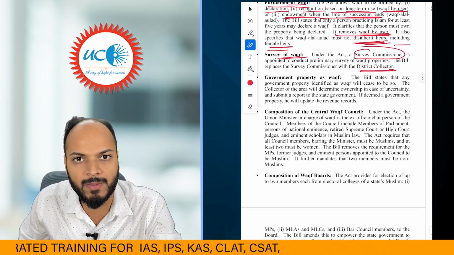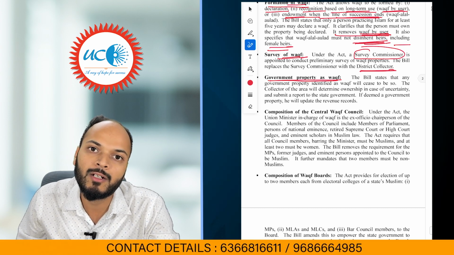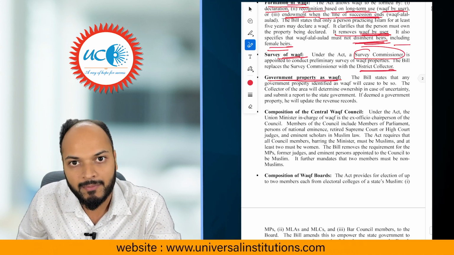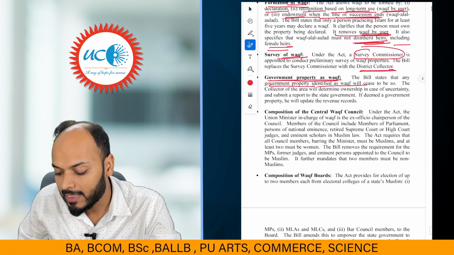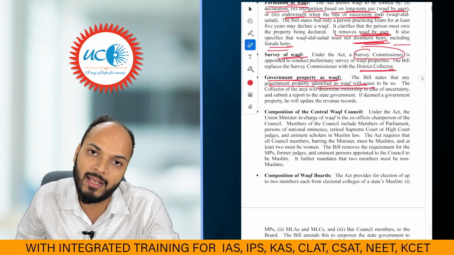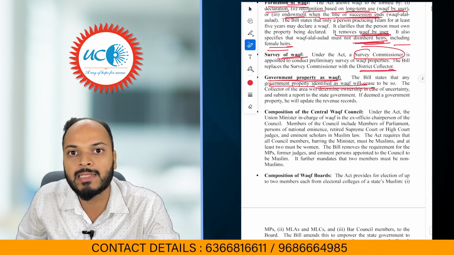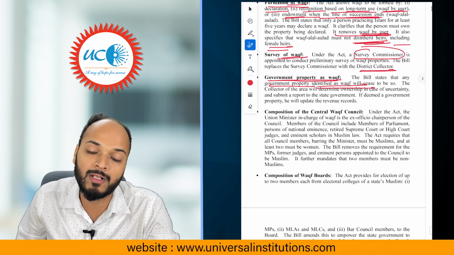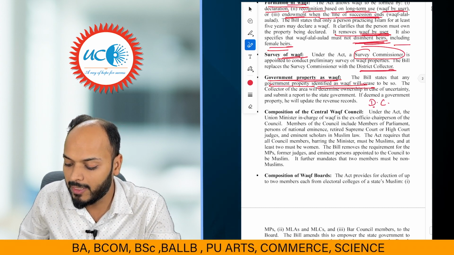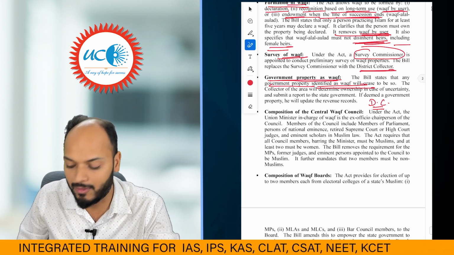The third change proposed by the bill is regarding government property as Waqf property. The government claims a lot of government land has been converted into Waqf property. If such a case comes up, if government property has been converted into Waqf property, the government says such Waqf property will cease to be Waqf. It will again become government property, and if there is some uncertainty whether this property is government property or not, this dispute will be resolved by the district collector. So the district collector will be determining whether a property is Waqf property or government property.